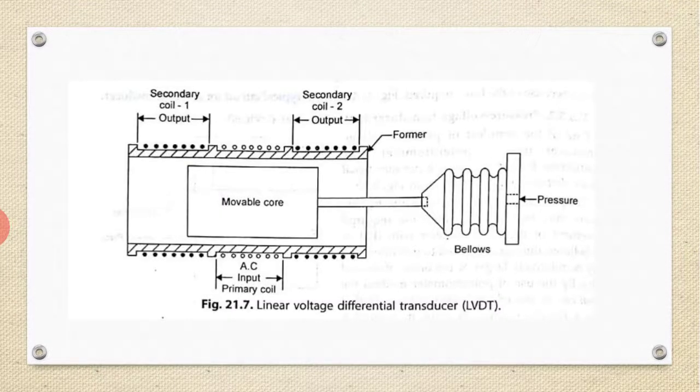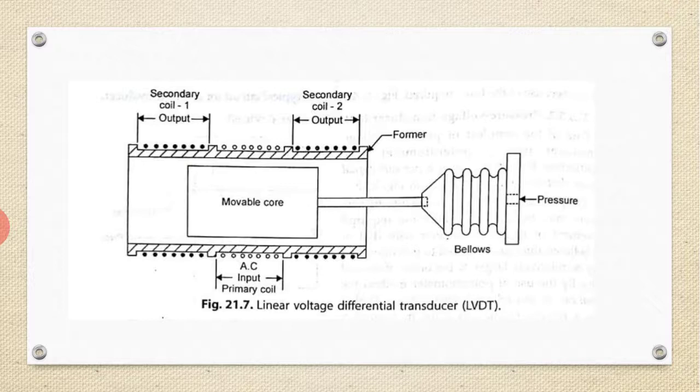Next is the linear voltage differential transducer. Earlier I have discussed LVDT.